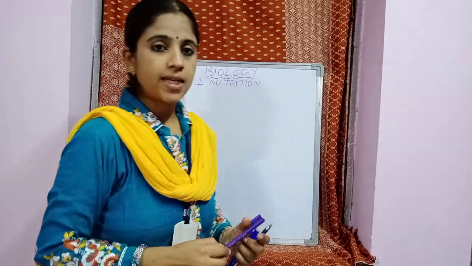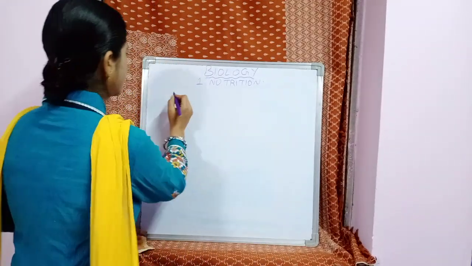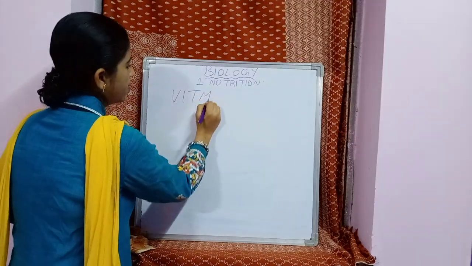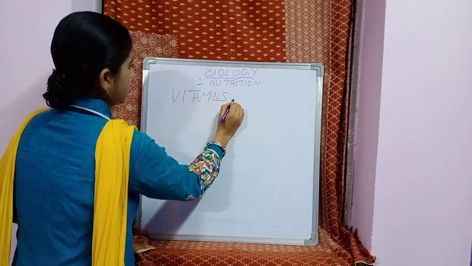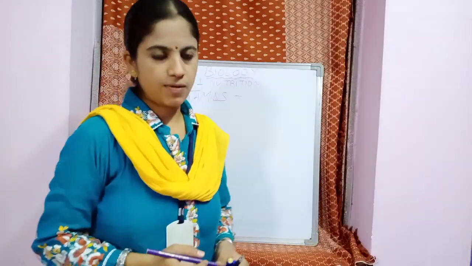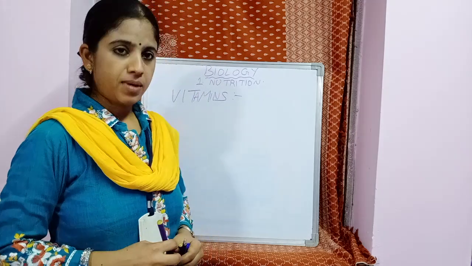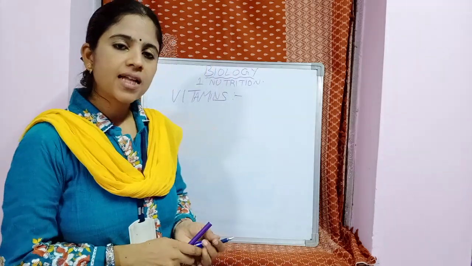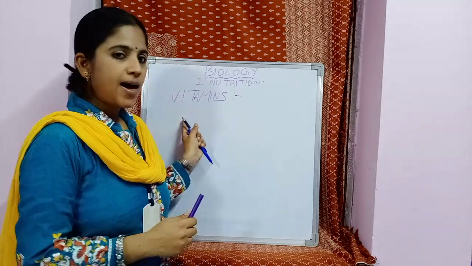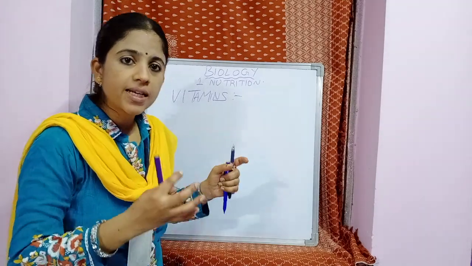And now, let us see about vitamins. You are very much familiar with vitamins. What are these vitamins? Why was this term given? During the discovery of the importance of these vitamins, the scientists thought that they are important chemicals which are required by our body.